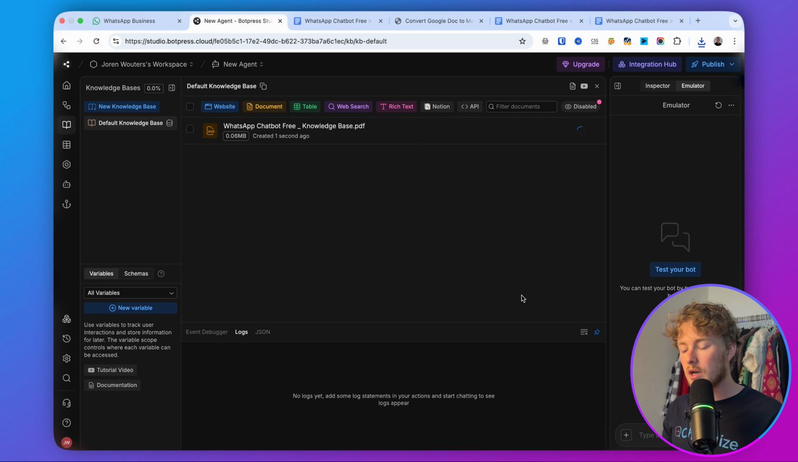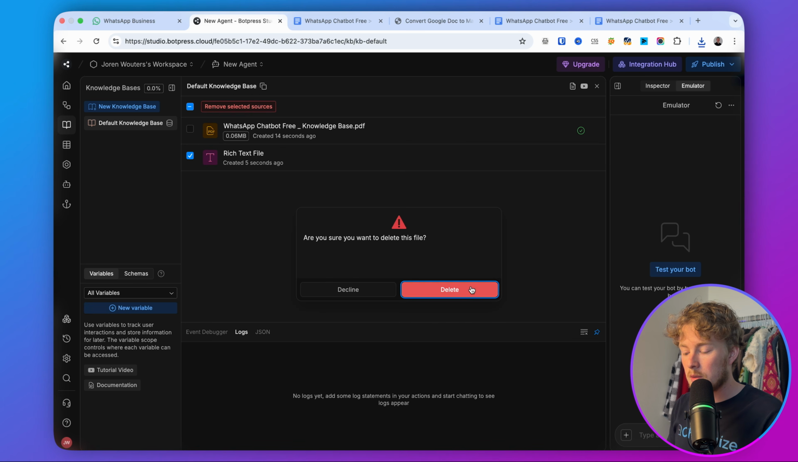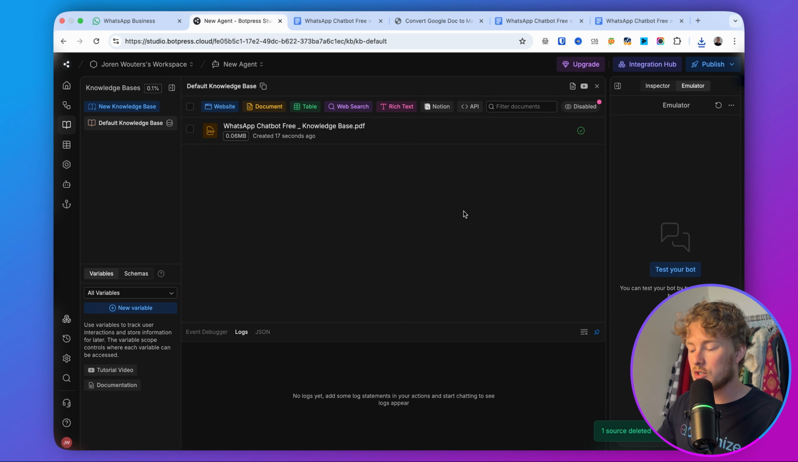And just so you know, you can also train Botpress on other stuff. So you can also train it on your website. You can train it on tables. You can let it do web search. You can just add text however you want. So you have multiple ways of training Botpress on your data. It depends on what you have. If you just have a website, you can just add your website. I just uploaded this document, and now you can see here that it's uploaded correctly.